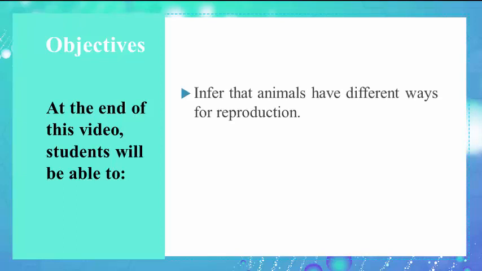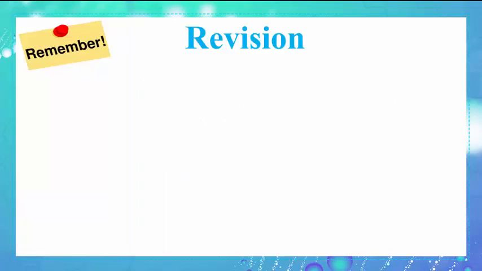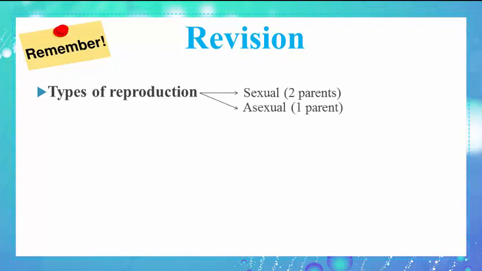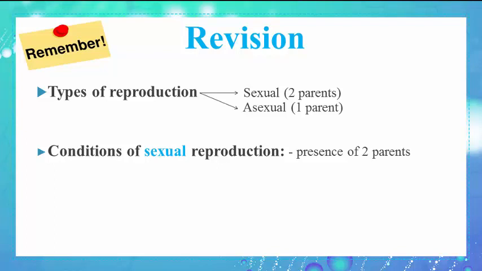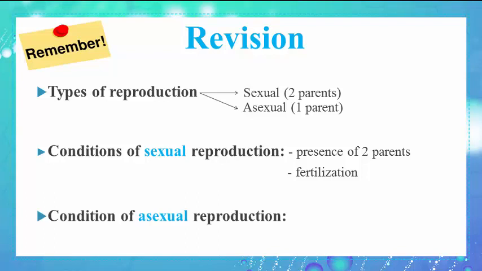At the end of this video, you will be able to infer that animals have different ways for reproduction. Infer that birds reproduce sexually. As a revision, the types of reproduction are sexual and asexual. The conditions of sexual reproduction are presence of two parents and fertilization. The condition of asexual reproduction is the presence of only one parent.